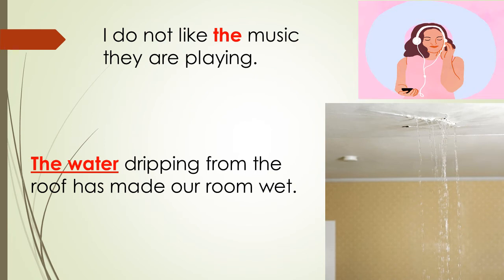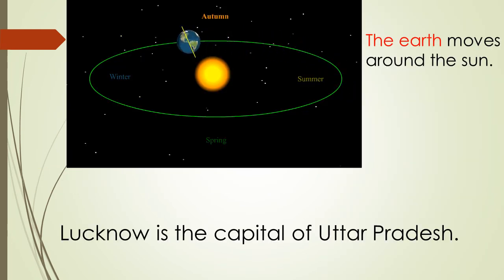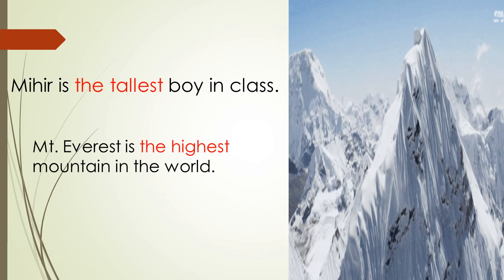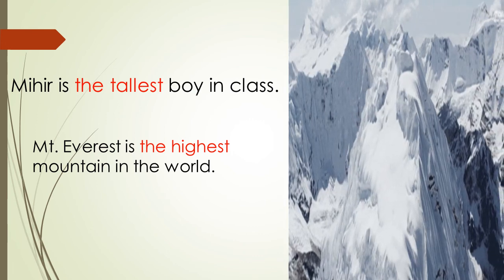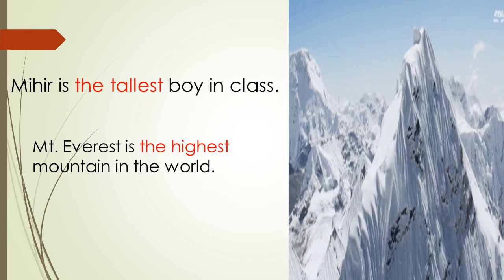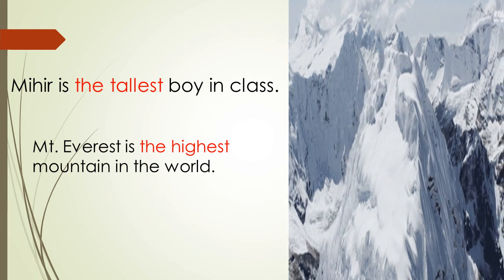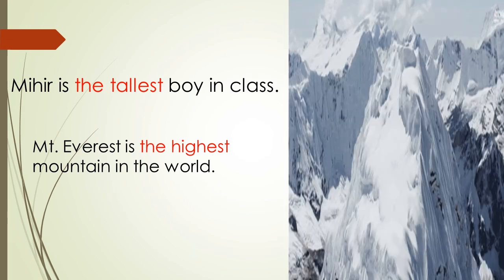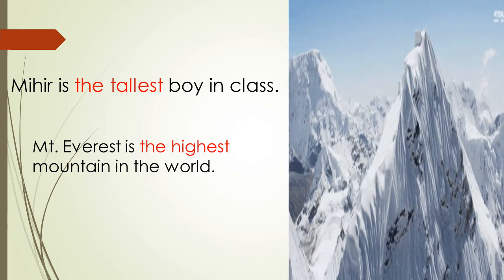Now, we use the before things that are only one of their kind. For example, the earth moves around the sun. Or, Lucknow is the capital of Uttar Pradesh. Next, we use the before superlatives. For example, Mihir is the tallest boy in the class. Or, Mount Everest is the highest mountain in the world.